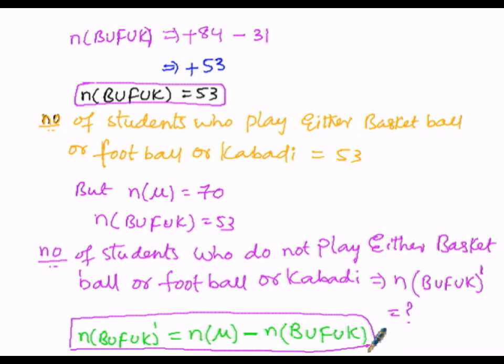So here to get n of B union F union K whole dash, that equals n of mu, which is 70, minus n of B union F union K, which is 53.